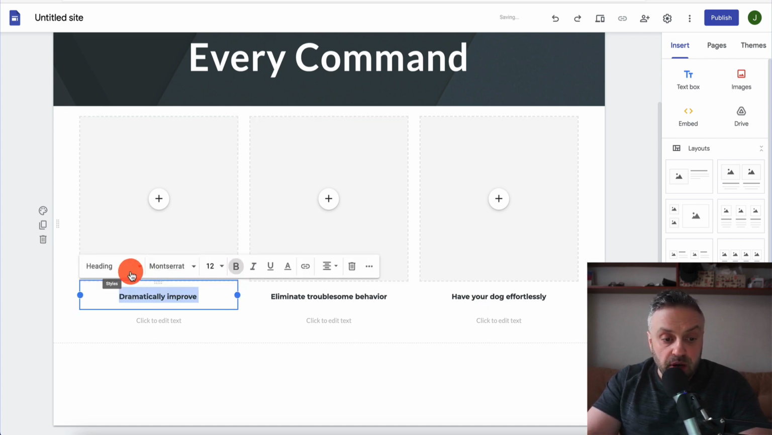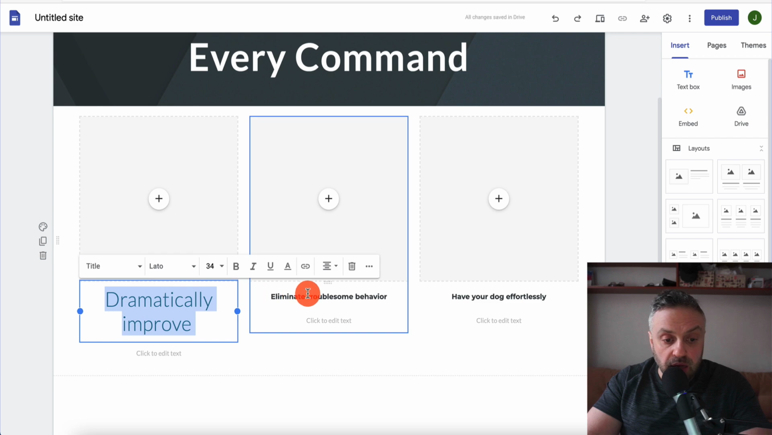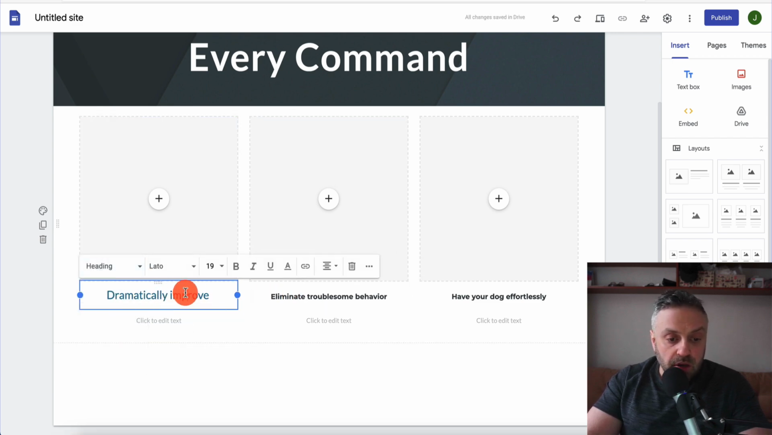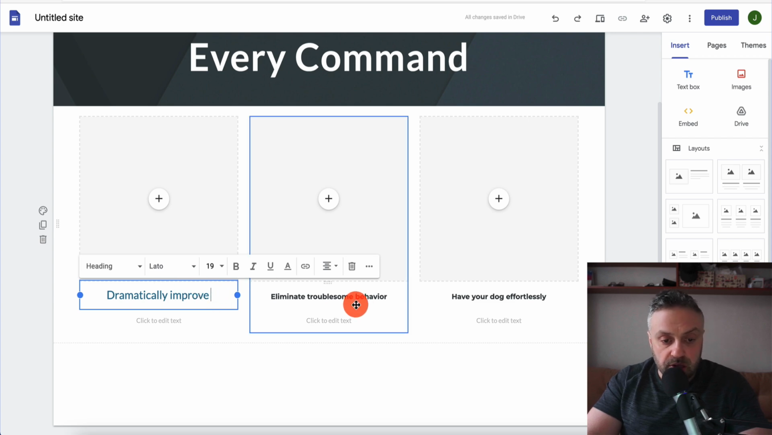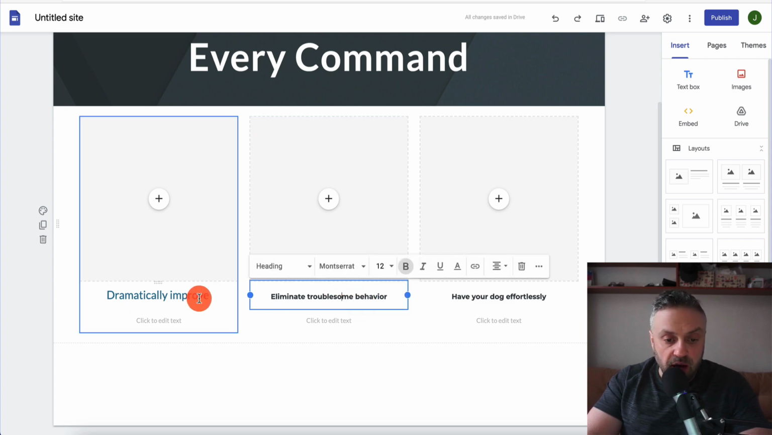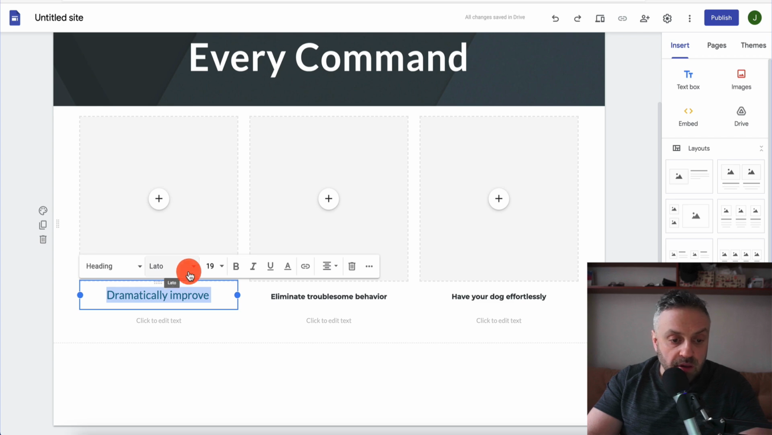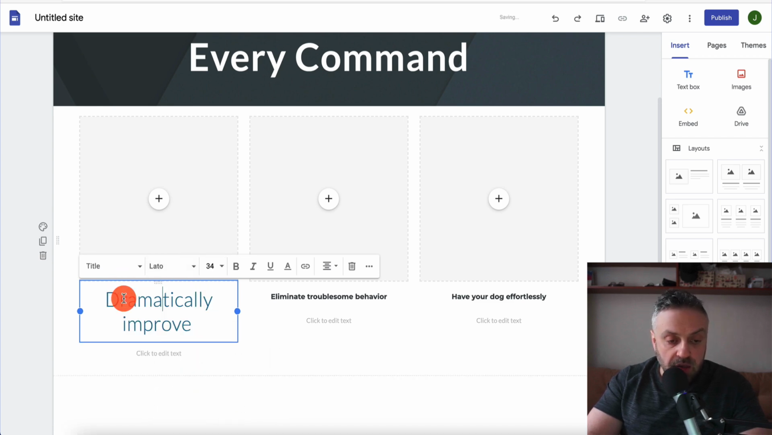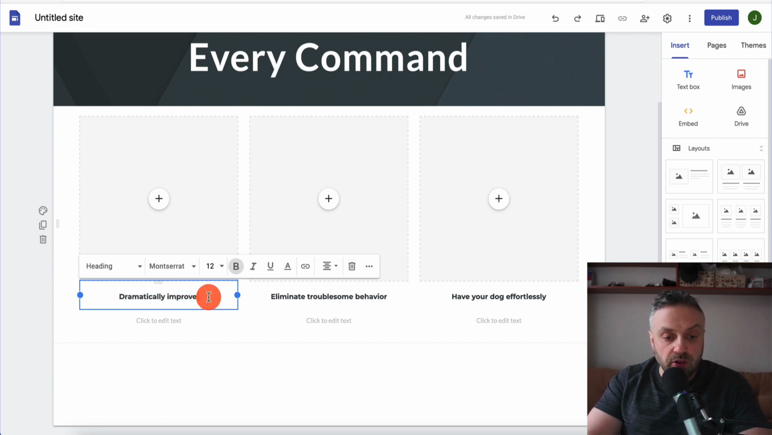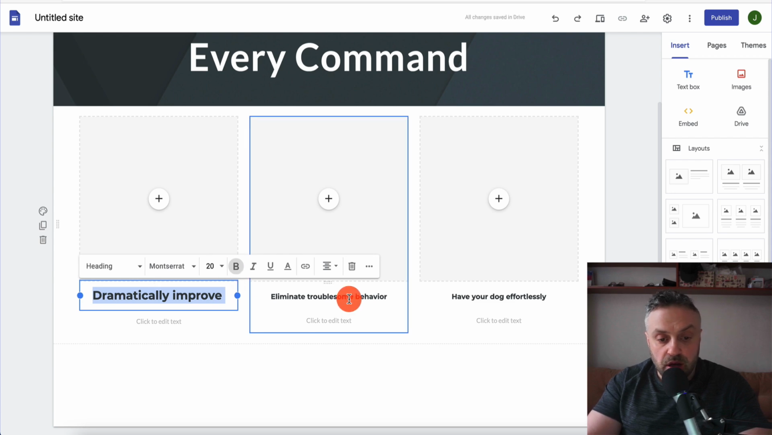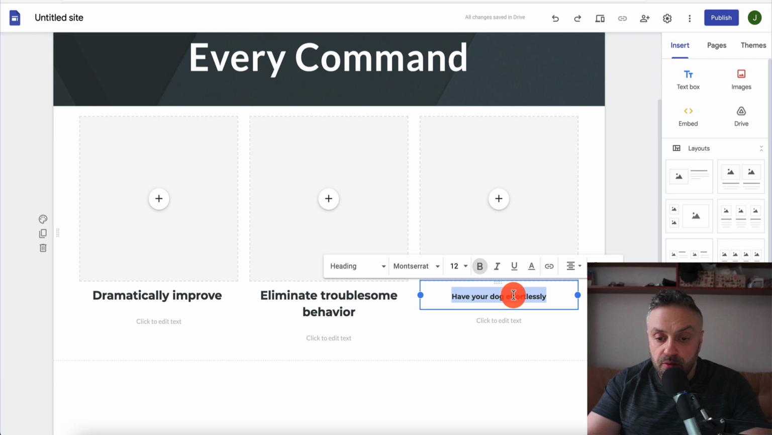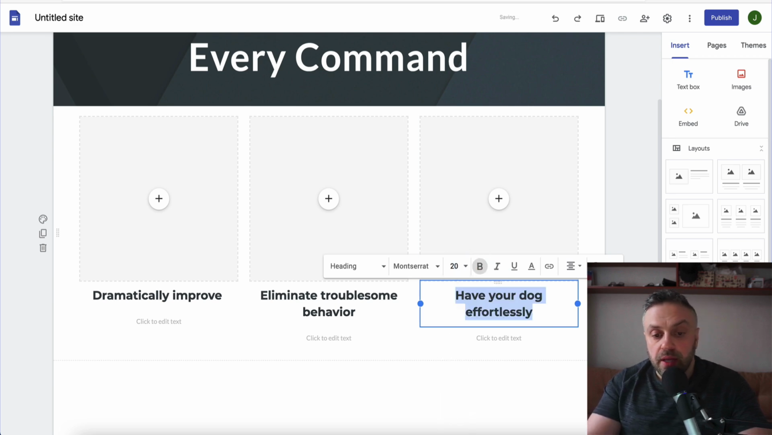If we go in here, we can choose to make it a title or a heading. Actually, heading looks nice to me. We can make it the same font. This is Montserrat. Here we go, we're back to Montserrat. We can maybe increase the font to 20. Okay, that looks pretty nice. It's starting to come together. We can increase this to 20 as well, and now you have the benefits.